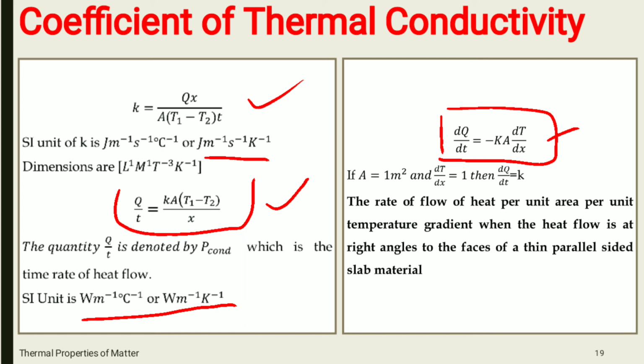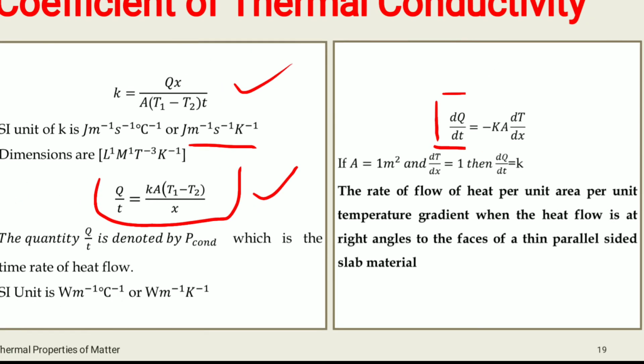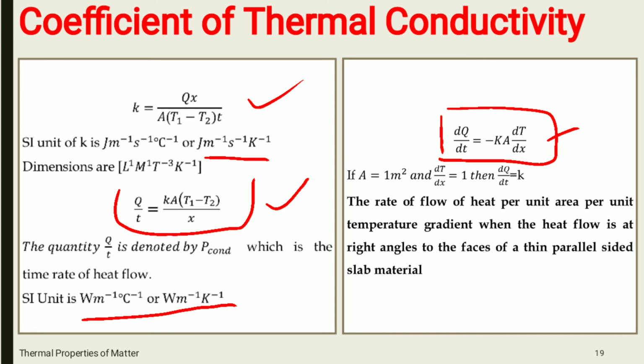If we consider the area of cross section of the cube or slab to be 1 meter square and dT by dx equal to 1, then dQ by dt is equal to K. So we can define the coefficient of thermal conductivity this way also: the rate of flow of heat per unit area per unit temperature gradient when the heat flow is at right angles to the faces of a thin parallel sided slab of material.